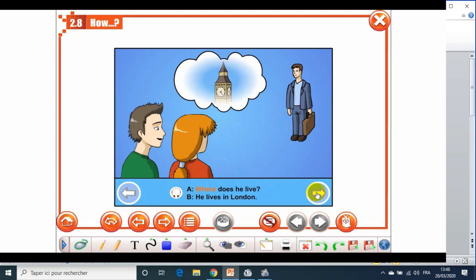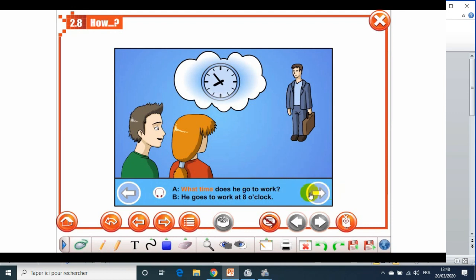Alright. Next one, what does he do, the action? So he's doing something. He's teaching. So he's a teacher. Alright? What does he do? He is a teacher. And what time does he go to school? What time here? It's like when. What time can equal when. We look for the time in both phrases. What time does he go to work? He goes to work at 8 o'clock.